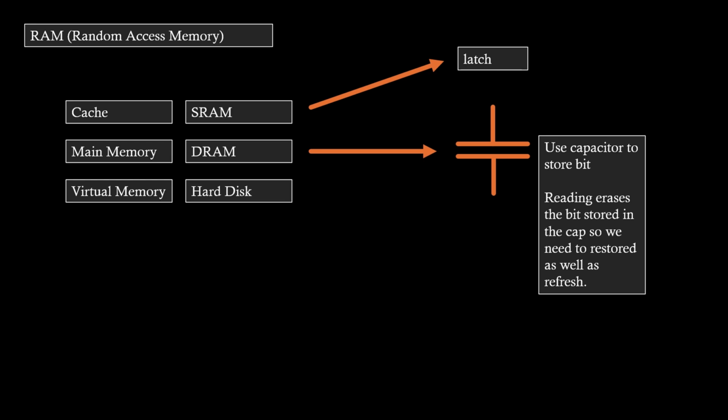There are 2 types of RAM: static RAM, which is used for cache, and main memory, which is DRAM, dynamic RAM. Virtual memory is the hard disk. RAM is based on latches. A latch is the thing you see in an SR latch, where inverters connect back to each other, and I think they use transistors to set the charge. Unlike SRAM, which uses transistors and resistors, DRAM uses just a capacitor and a transistor, mainly the capacitor to store a bit. Because there's leakage in the capacitor, it has to be refreshed, and also reading erases the bit stored in the capacitor, so it also needs to restore the bit every time it reads the value from DRAM. That is the reason DRAM is slower compared to SRAM.